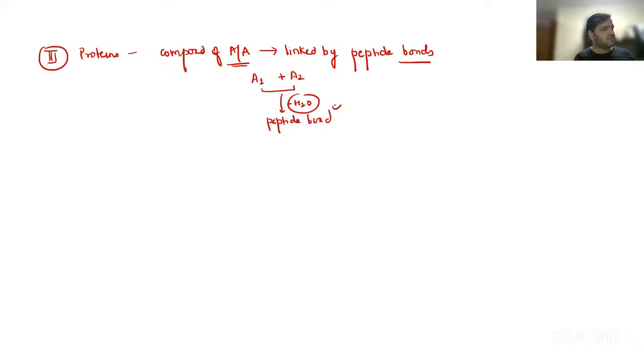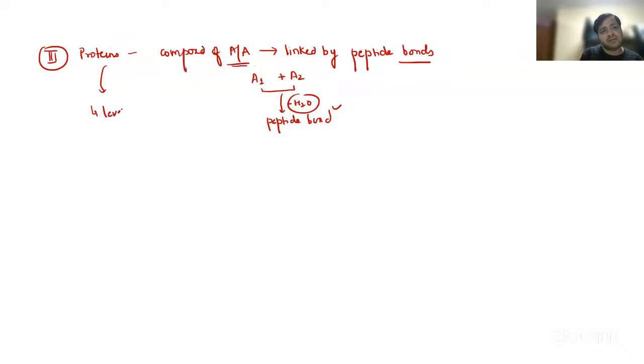Now, if we talk about the structure of the proteins, they have basically four levels of structure.